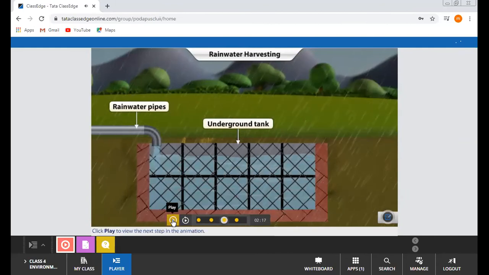Now we will continue with this video on how we can use this underground water. What are the advantages of this underground tank?